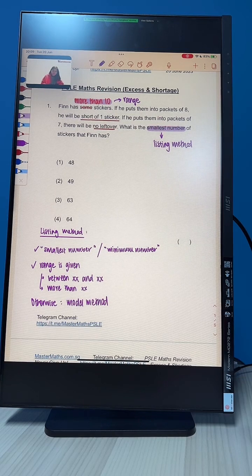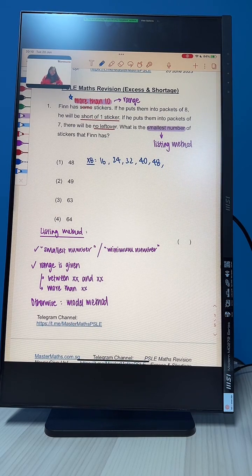So how do we use the listing method? Since we know that he puts them into packets of 8, packets of 8 just means we are looking at the 8 times table. We are going to look for the 8 times table that is more than 10. So we will skip 8 and go straight to 16 because it's more than 10 here. So 16, 24, 32, 40, 48. We will continue later on. We can do bit by bit first.